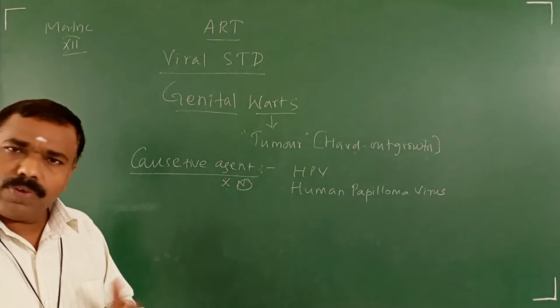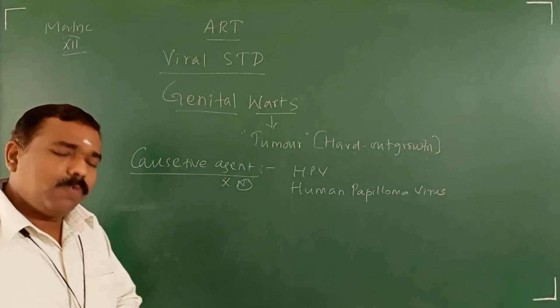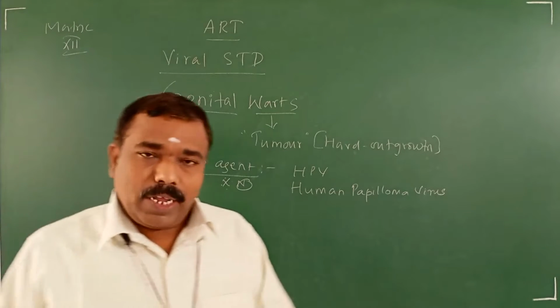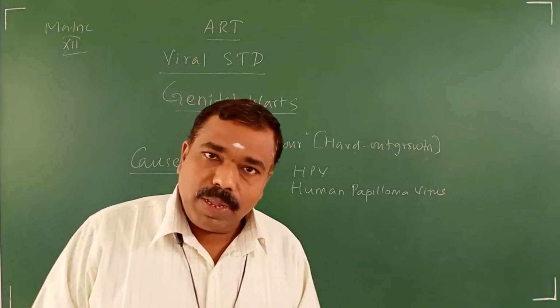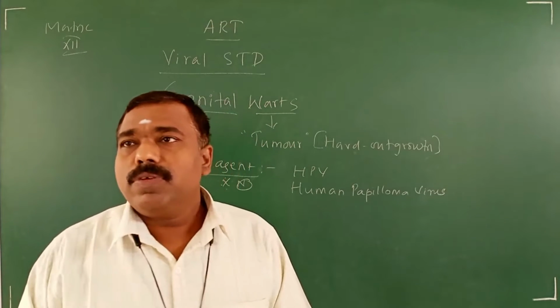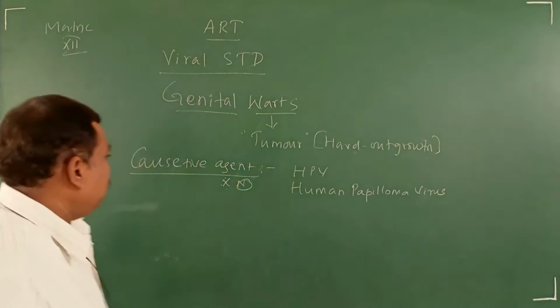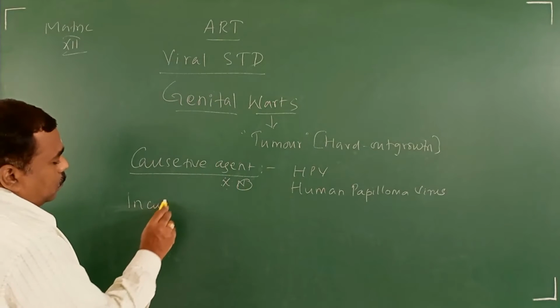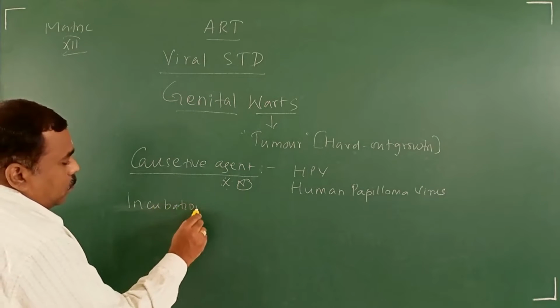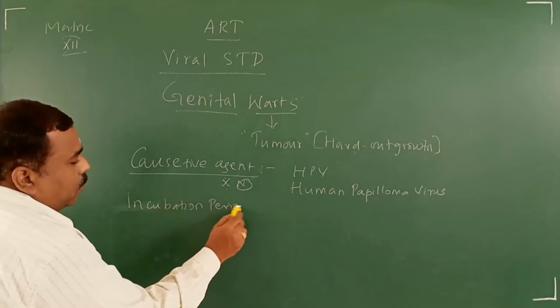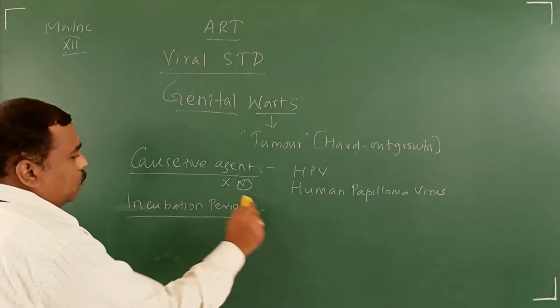Incubation period. Every time I am saying the meaning of incubation period: the time period between the entry of the pathogen and the appearance of symptoms. Incubation period varies from one disease to another.